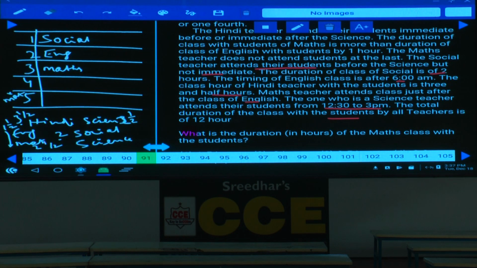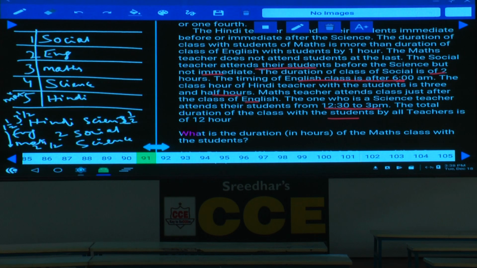Now, if you take science and Hindi here, science is from 12:30 to 3 p.m. and English is after, isn't it? The timing of English class is after 6 a.m., and the duration must be 12 hours, and the science must be at this place. If science is here, then what is the other thing left over here? Hindi will be here.